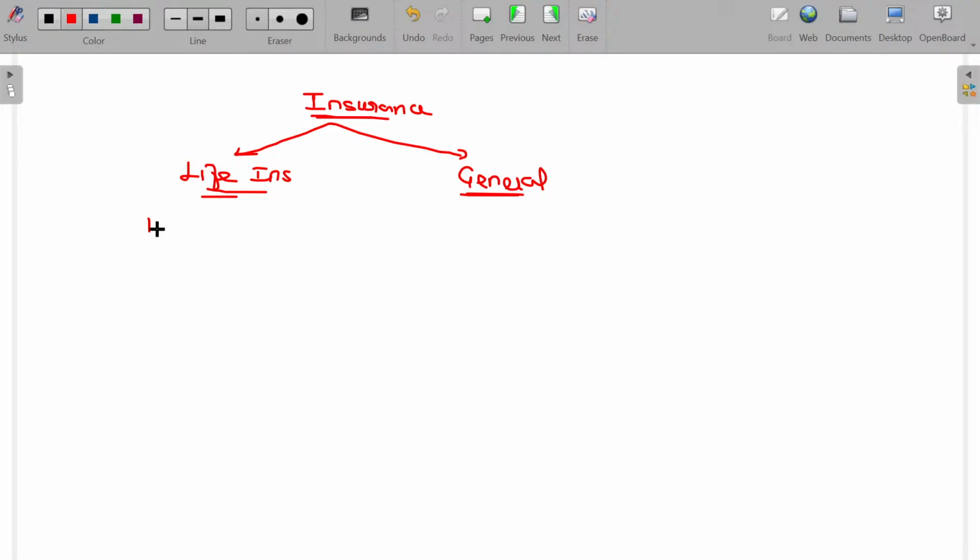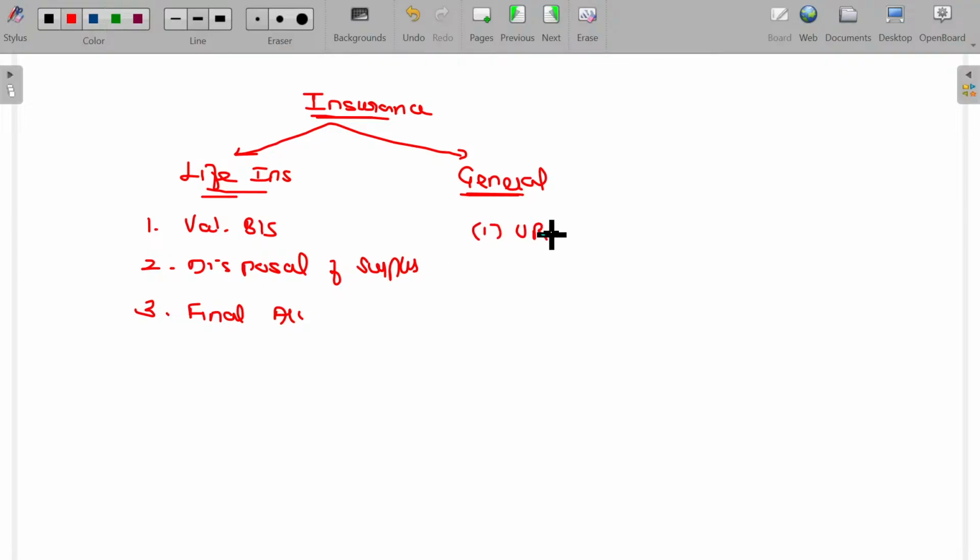In case of life insurance, the content we have to cover is valuation, balance sheet preparation, disposal of surplus, and final accounts. In case of general, we have to prepare URR, unexpired risk reserve, and final accounts.